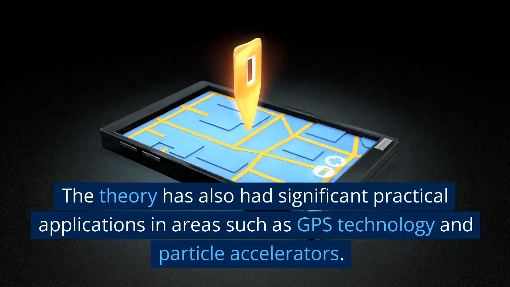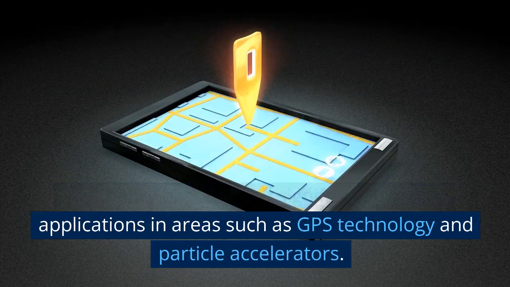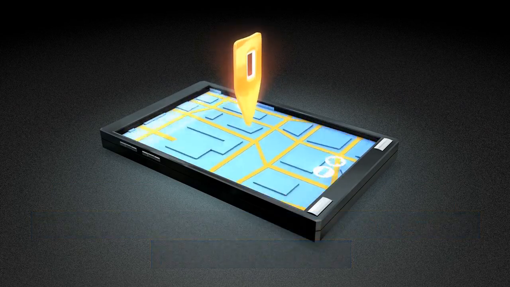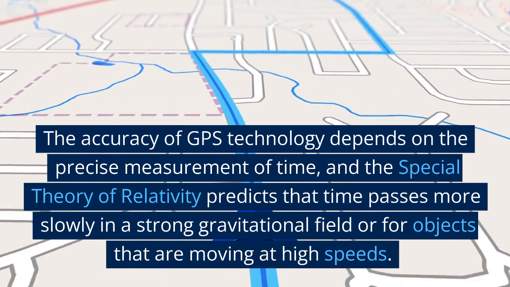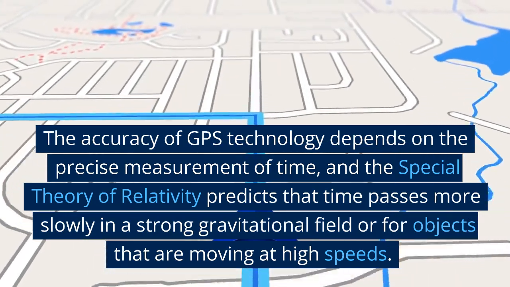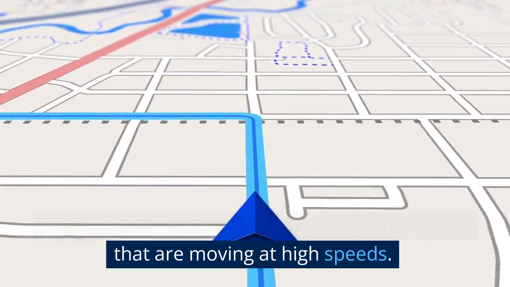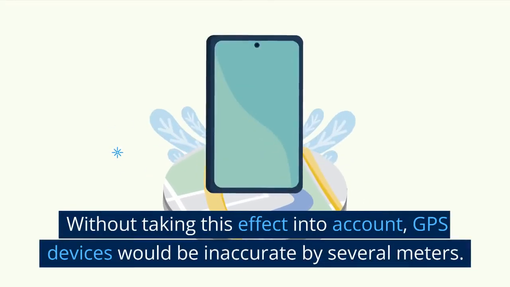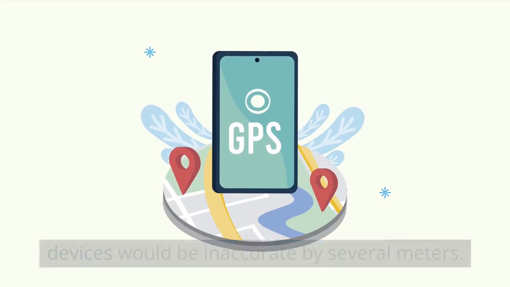This principle, known as the principle of relativity, has been shown to hold true in numerous experiments and observations. The theory has also had significant practical applications in areas such as GPS technology and particle accelerators. The accuracy of GPS technology depends on the precise measurement of time, and relativity predicts that time passes more slowly in a strong gravitational field or for objects that are moving at high speeds. Without taking this effect into account, GPS devices would be inaccurate by several meters.